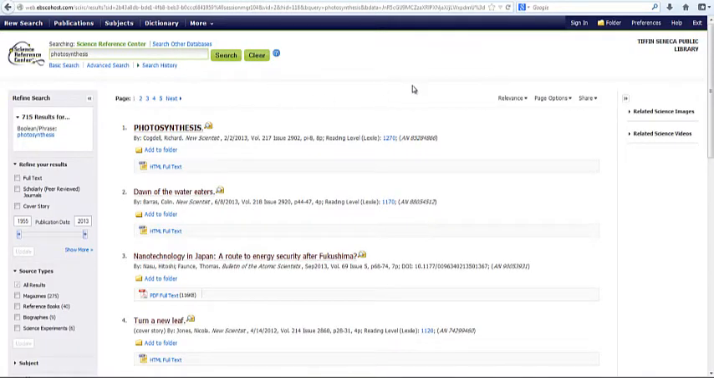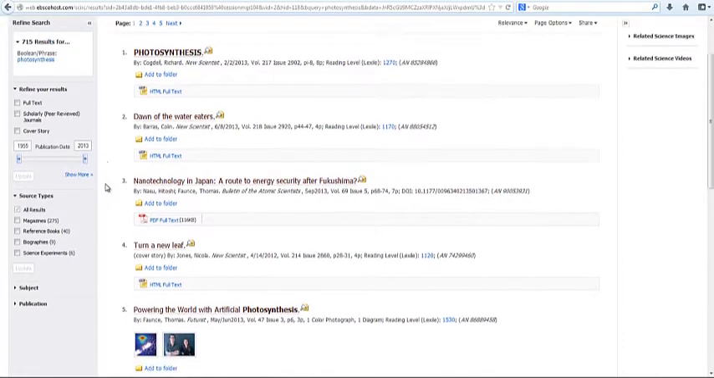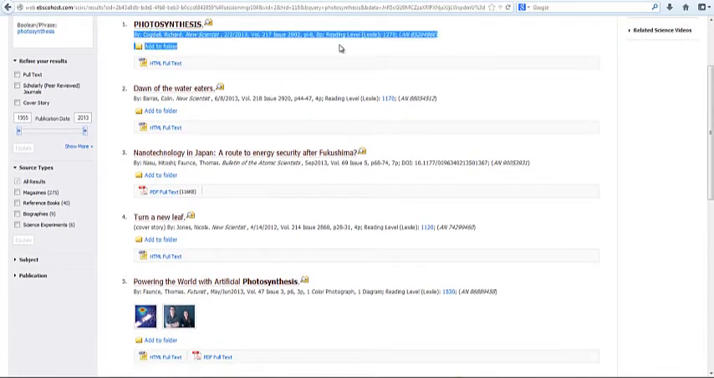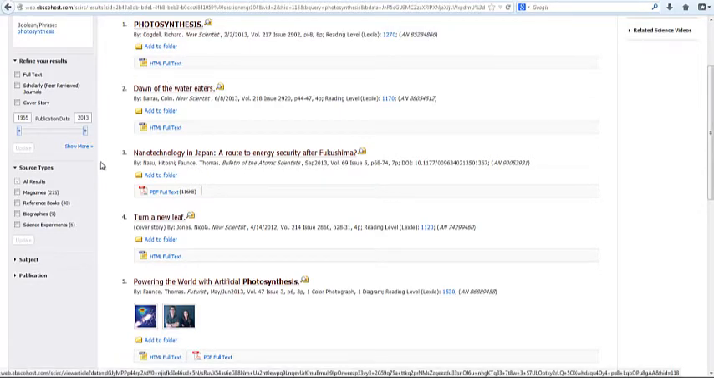And as you can see, we have a lot of articles coming up here. You have the citation information for each. You will get either HTML or PDF full text.